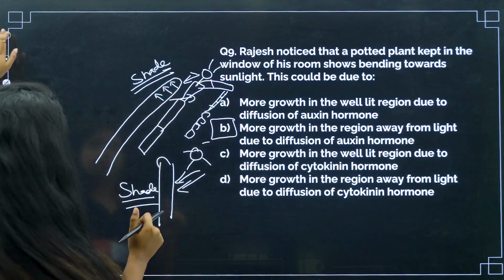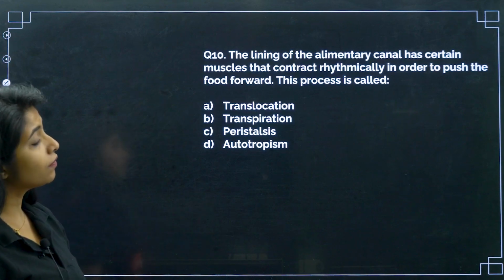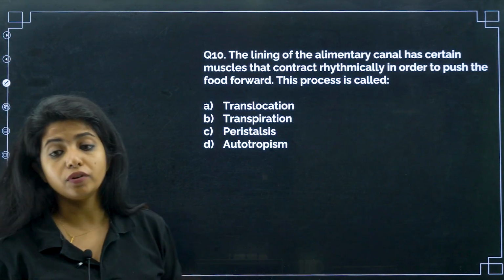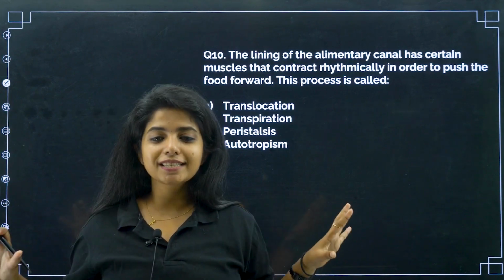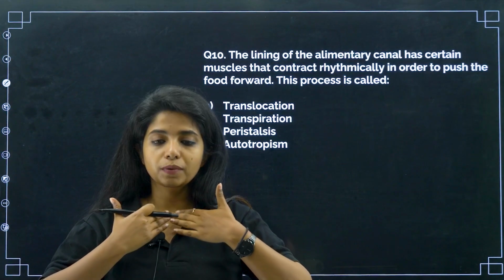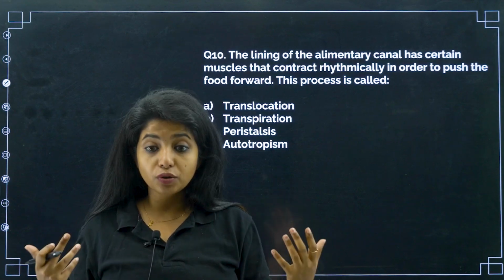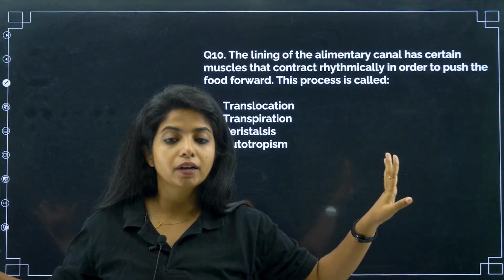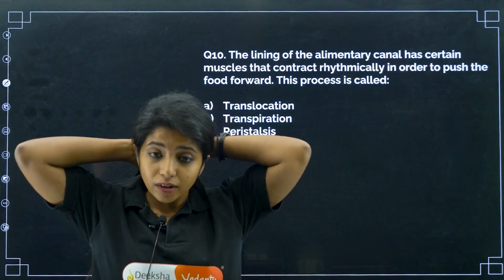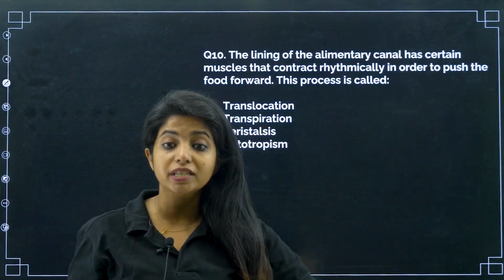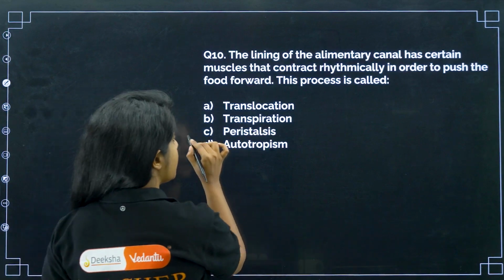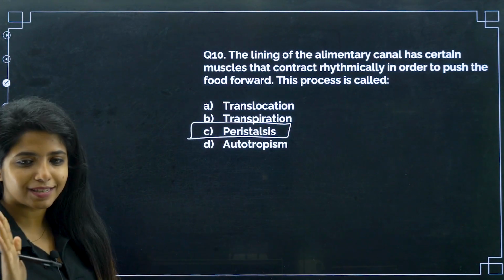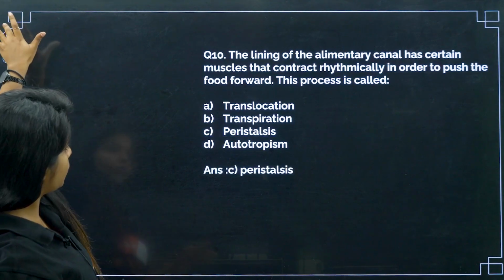Cool? Next question. The lining of the alimentary canal has certain muscles that contract rhythmically in order to push the food forward. The process is called? The alimentary canal starts from here, which is the esophagus, so the food goes down. We swallow the food, and after that it is not under our control. The food goes down under involuntary control, my dear children, and this movement is known as peristalsis. What do you call it? Peristalsis. Nothing else. No translocation, transpiration, autotrophism, nothing. It is peristalsis.